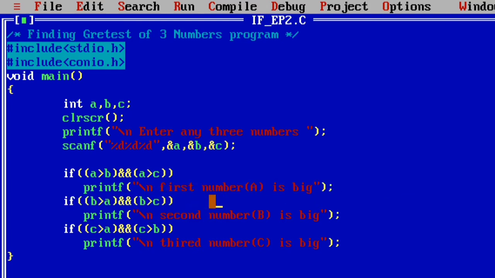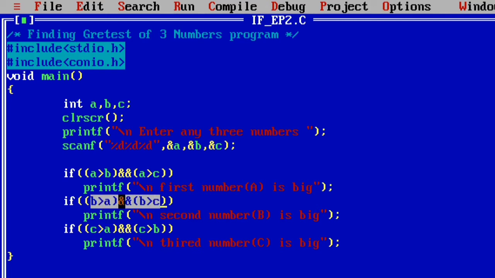Now b is 22. 22 is greater than 11. This is true. But is 22 greater than 33? The c value is 33. So 22 is greater than 33: the condition is false. Then what will happen? Totally, true and false, you will get false.